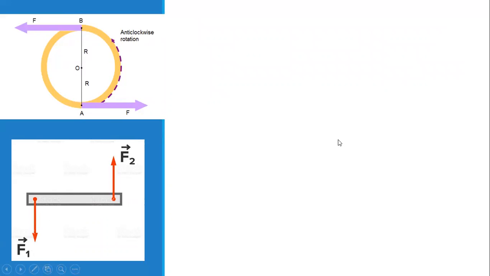They are parallel and equal in magnitude, and they produce a rotation in this steering wheel. O is the center of rotation. Since this is a steering wheel, this is a circle. So R represents the distance from O to B, and this is the distance from O to A. In the case of a steering wheel, both these distances are equal.